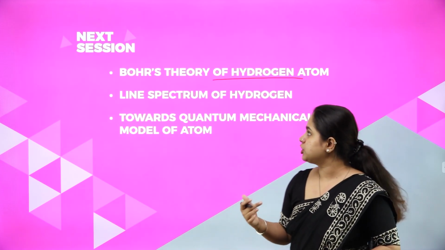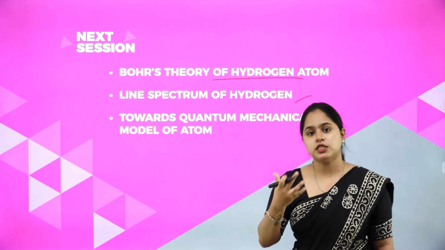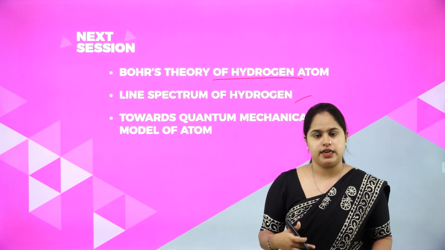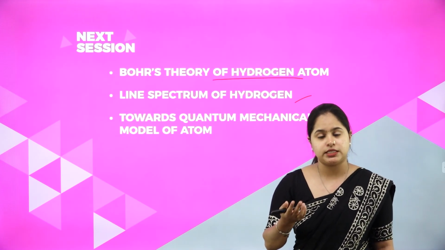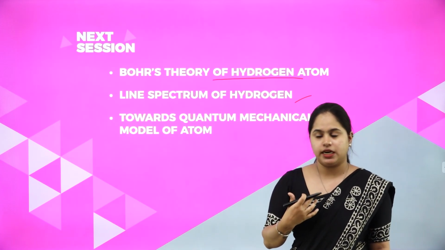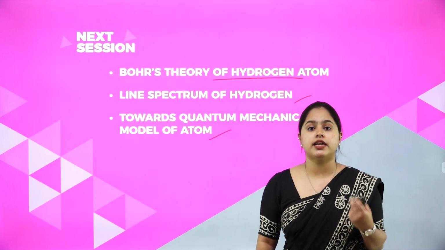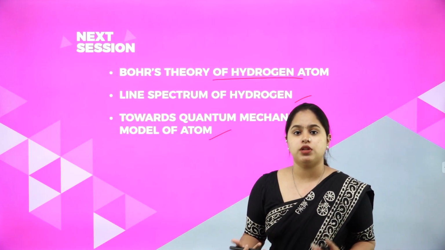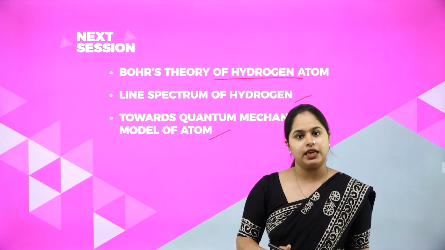Then the line spectrum of hydrogen, which we have already studied, right? We will see how, using Bohr's theory, we can explain the line spectrum of hydrogen, and then the developments which eventually led to the quantum mechanical model of the atom, which we'll also discuss in the next session.